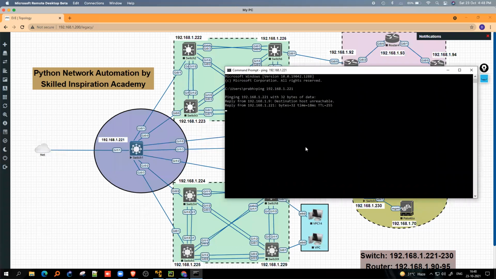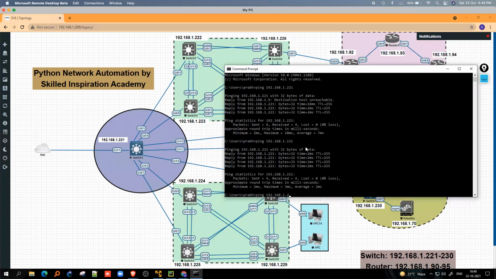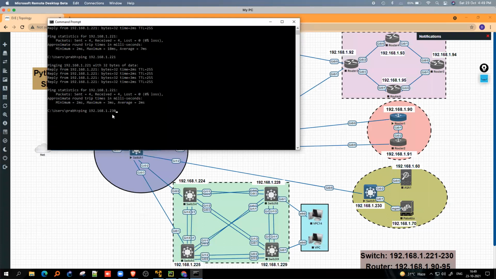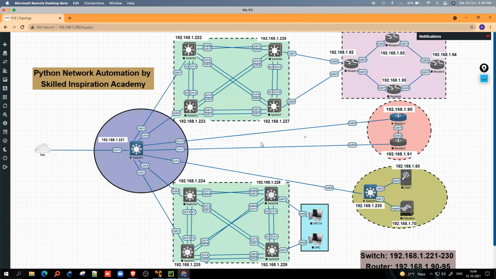I'll also check another device, which is 230, the IP that I have given to this switch. I'll just check the connectivity for that too, because I need to perform the automation on that. Right, so that's fine. See, I'm able to ping that 230 switch as well. So this is the first step that we have completed. Let's move to the programming part now.